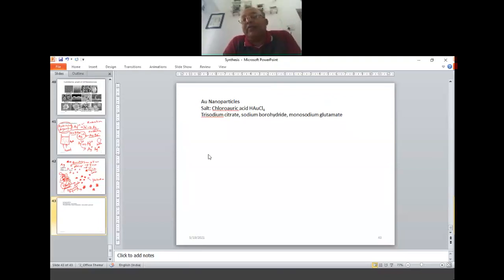So the idea with metallic nanoparticles is that we first dissociate. That means from a salt, we remove all the metal we want into the water, and then we use a reducing agent to provide the electrons to make it neutral, and then we continue excitation and allow the Ostwald ripening to happen, and we get our nanoparticles. Okay, very simple, right?